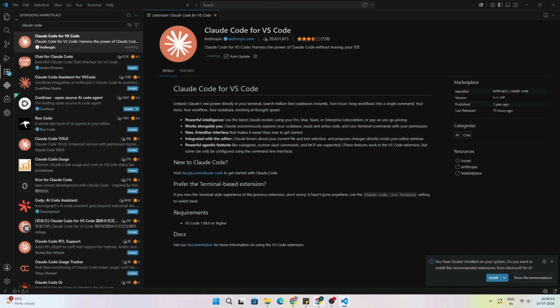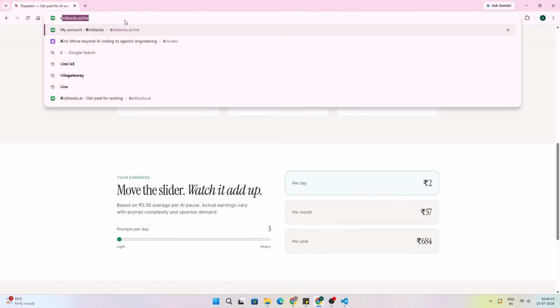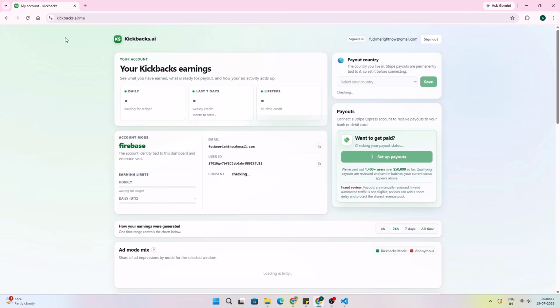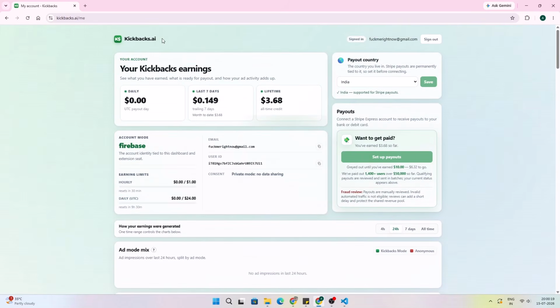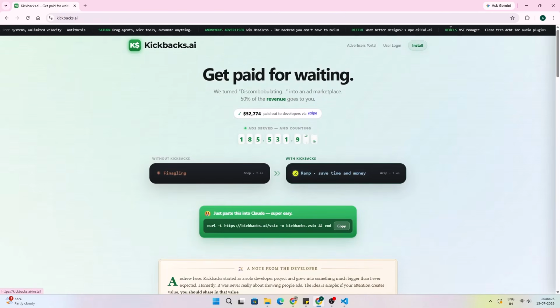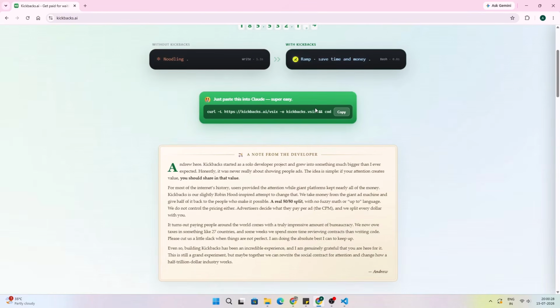While it installs, we can go to Kilo Code AI, and we need to download the extension. So you need to make an account on it. If you are a first time user, you can create an account using your Google account. So we need to download the extension. We will copy this command until this .vsix.